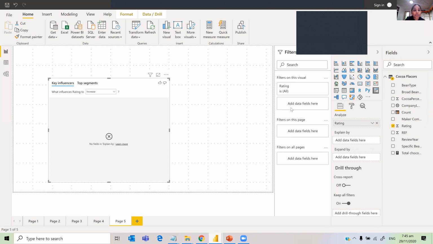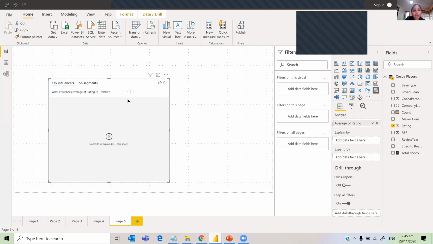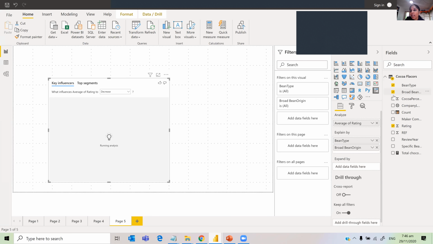I'm just going to change it to average. And then you can analyze by increase or decrease. I'm just going to say decrease. And if you don't know all the factors, you can just drag and drop all the factors that you know. So just go bean type. I'm just trying this out for the first time. So I'm just going to add everything.